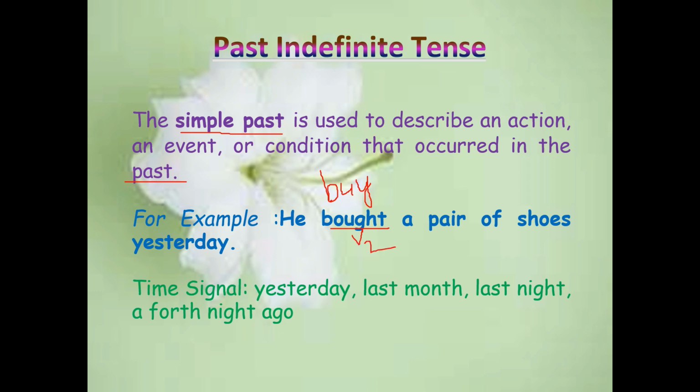He bought a pair of shoes yesterday. Yesterday means already happened. This is called a time signal, like yesterday, last month, last night, a fortnight ago. So these are the clues. Time signals are words that show the time. If the action was done in the past, we say it in the simple past. Now we'll go with that.